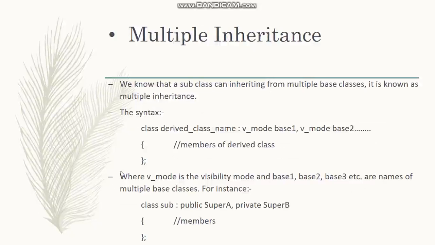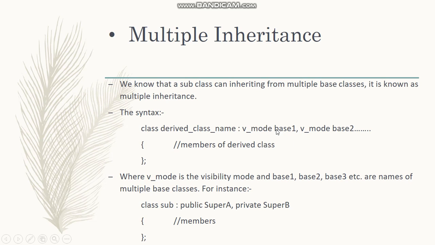The next one is multiple inheritance. We know that a subclass can inherit from multiple base classes. It is known as multiple inheritance. For the syntax given over here for multiple inheritance, we have to write class as the keyword, then we have to give the name for the derived class, we have to write the colon, then visibility mode and super class or we can say base class name.